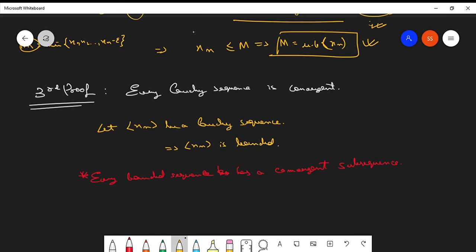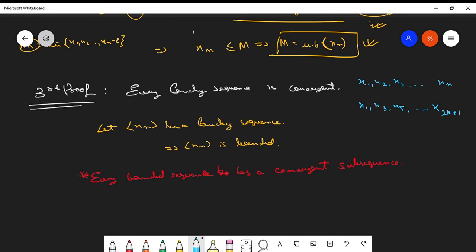What is a subsequence? A subsequence is pretty easy to understand. If you have a sequence and you choose certain elements from the sequence and form a new sequence, that one is called a subsequence. For example, you have a sequence xn, and you choose x1, x3, x5, that is all the odd indices, as a new sequence, say x2k plus 1.